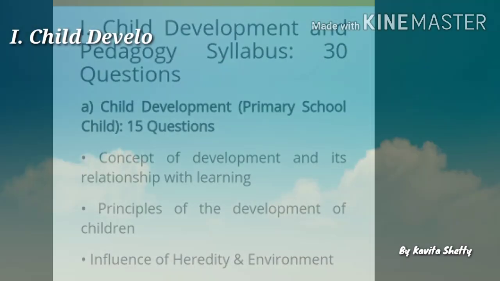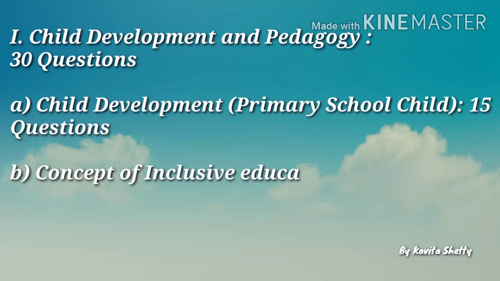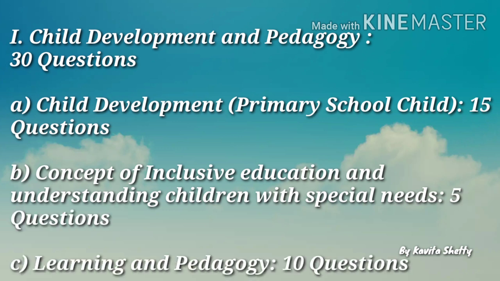As I have said, the syllabus for CTET 2020 is very lengthy, but we'll try to understand the syllabus topic wise. So the section 1, which is child development and pedagogy, 30 questions are there in this topic. So we'll see what are those. So the subtopic A is child development. This is for primary school child, as we are seeing for paper 1. So 15 questions are assigned to this subtopic. This subtopic includes concept of development and its relationship with learning, some principles of the development of children, etc.